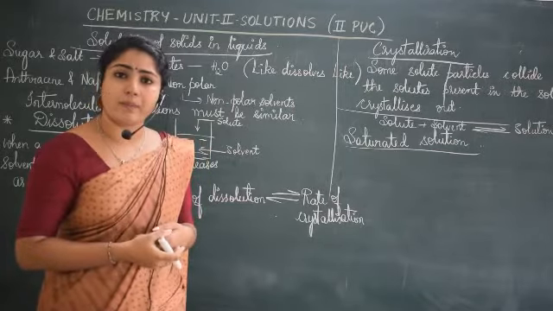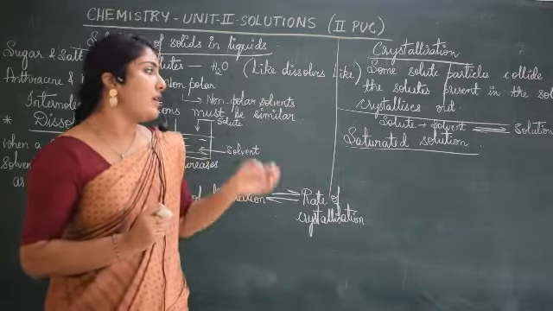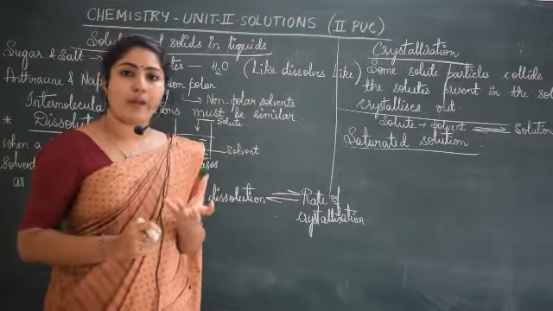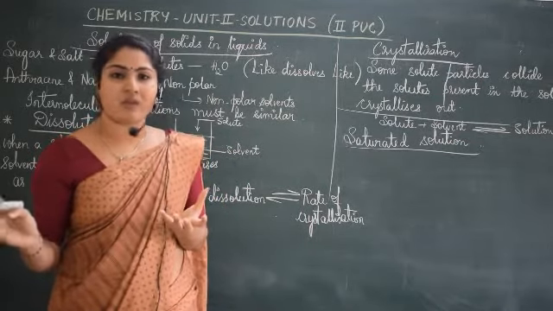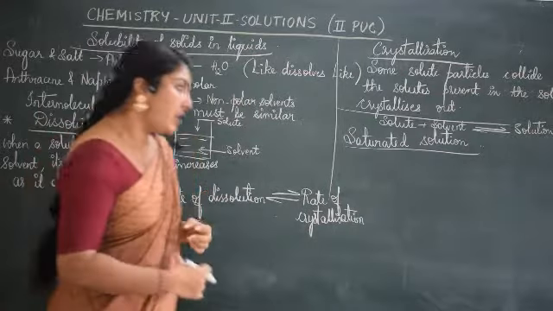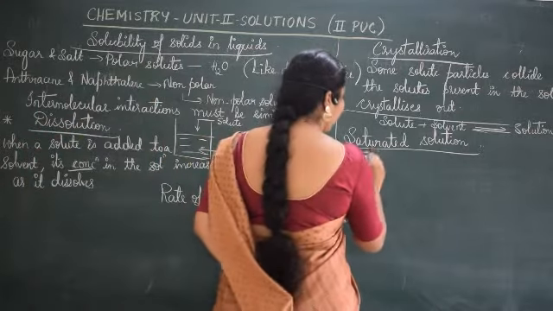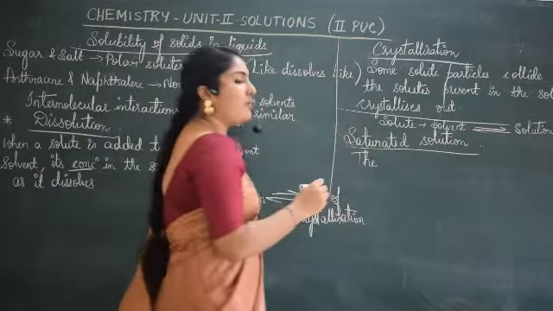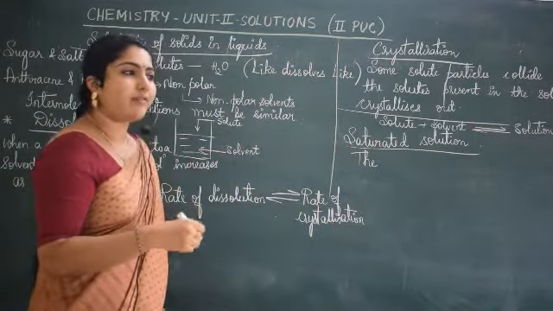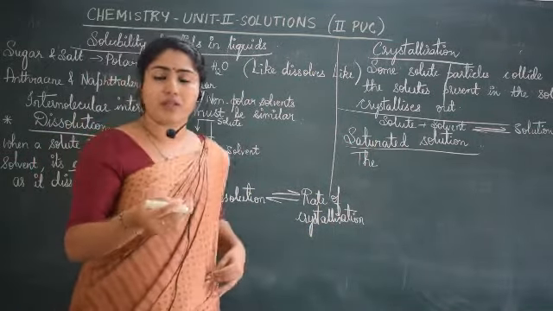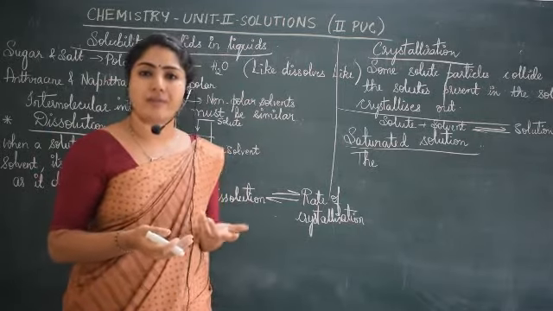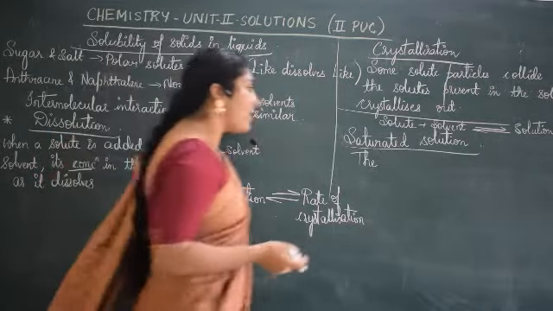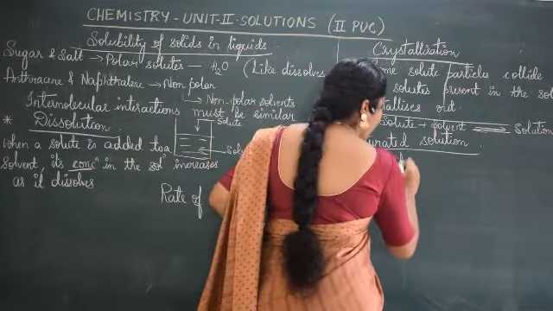Whether it will be soluble, that is a question. So a particular amount of solvent can dissolve only a particular amount of solute. What happens if you keep on adding solute? If the solute concentration is too much, then in that solution you cannot expect the solute to be soluble.